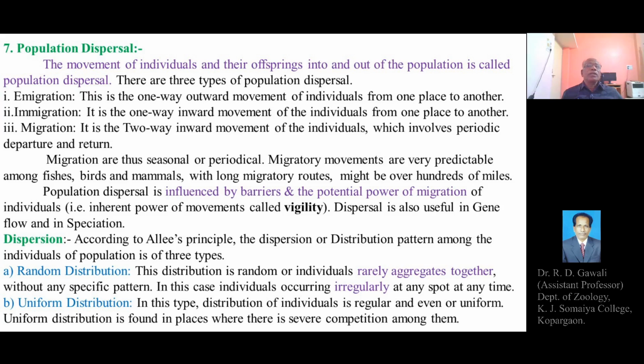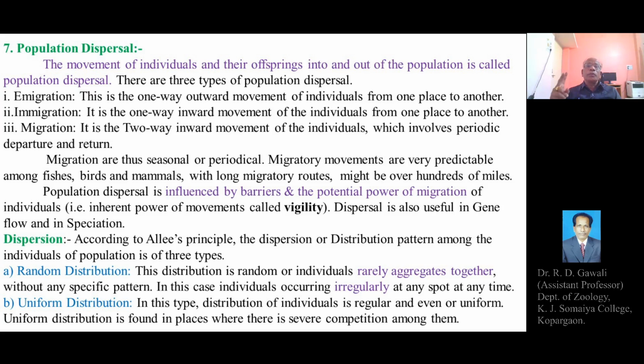Then migration, the third type of population dispersal. Migration is the two-way movement of the individuals, which involves periodic departure and return of the individuals in a particular region or in a particular habitat with a particular type of population or with a particular number of the population. So migration is a two-way movement of the individuals.